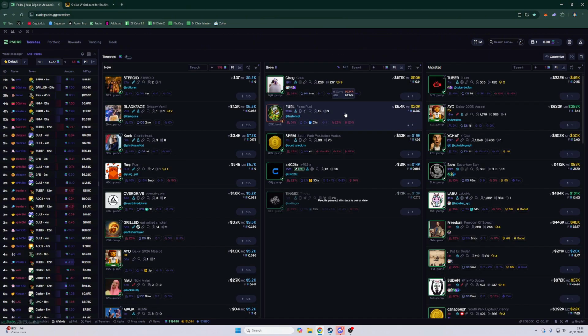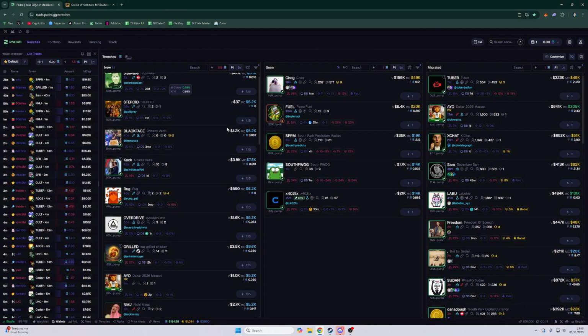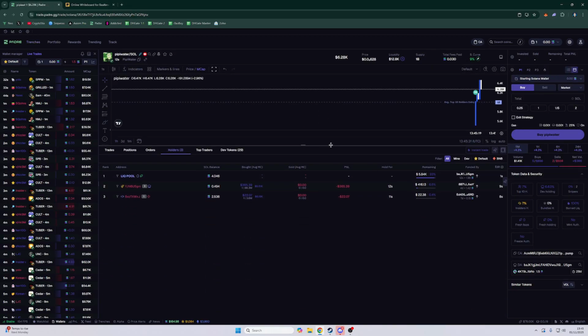It's very easy to understand. It's just basically someone who has insider information and they're using that. It's like insider trading with stocks. So I hope you understand what insiders are. And the last thing is snipers. Now, snipers is very self-explanatory. A lot of sniper bots usually instantly buy a token. So if you launch this, and we can check here, there's a sniper here.